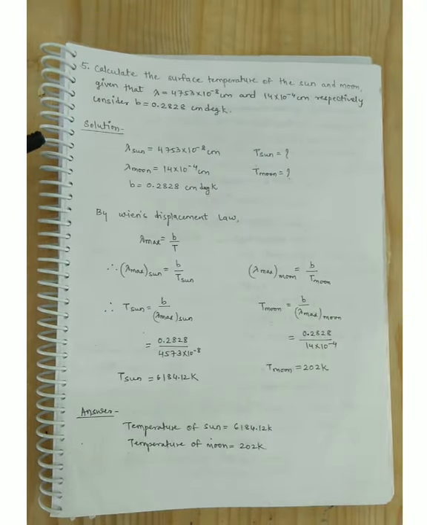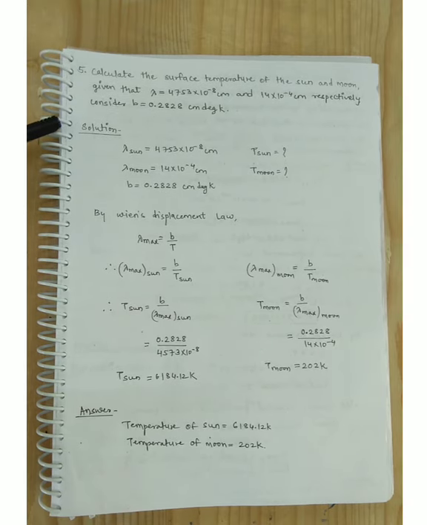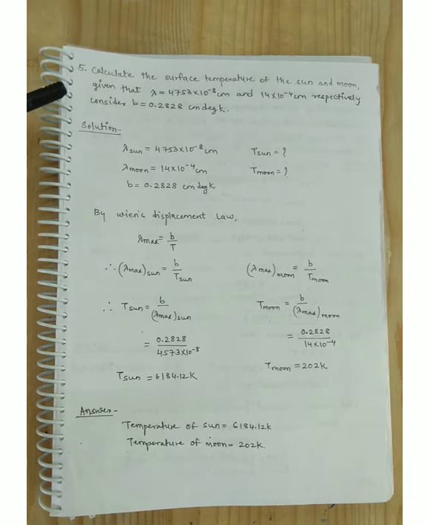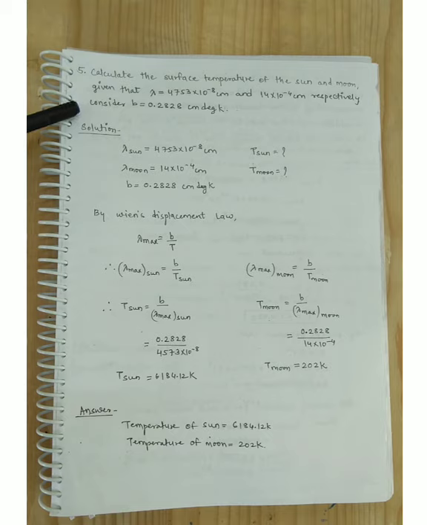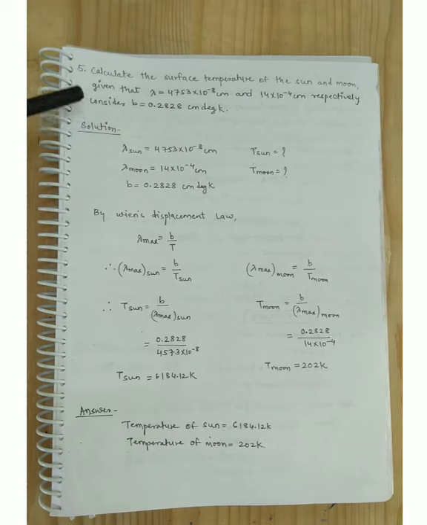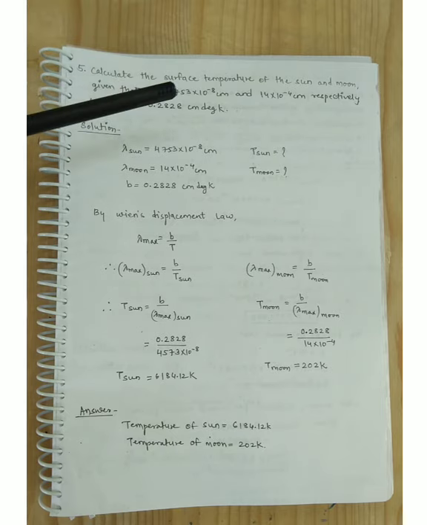Now guys, this is question number 5. Calculate the surface temperature of the sun and moon given that lambda is equal to 4753 into 10 raised to minus 8 centimeter and 14 into 10 raised to minus 4 centimeter respectively. Consider B is equal to 0.2828 centimeter degree Kelvin. Here we have to find the temperature of the sun and moon, and they have given the wavelength for the sun and the wavelength for the moon.